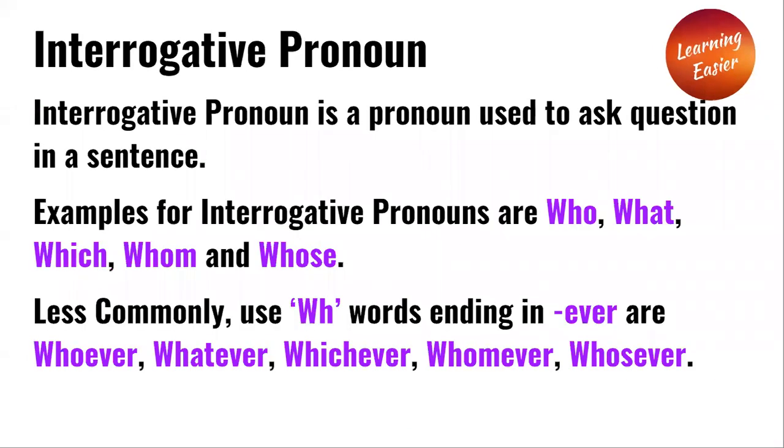Interrogative pronoun. An interrogative pronoun is a pronoun used to ask a question in a sentence. Examples for interrogative pronouns are who, what, which, whom, and whose. Less common interrogative pronouns, which begin with WH and end with ever, are whoever, whatever, whichever, whomever, and whosever.